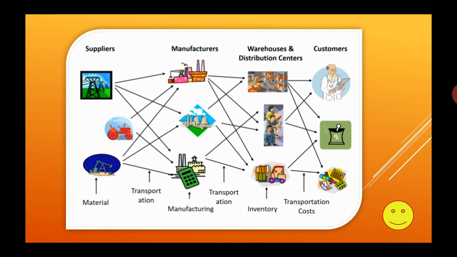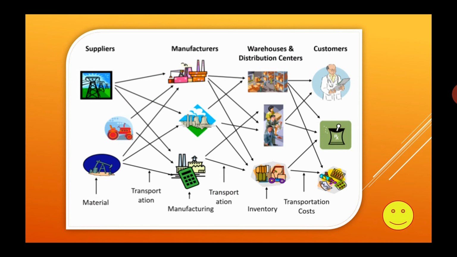So the supplier means the electricity, which is needed for the manufacturing and production units, isn't it? So electricity is one of the suppliers. What they supply is electricity for manufacturing and production. And then the manufacturer manufactures something and gives it to the warehouses and distribution centers, which provide the product after the manufacturing.